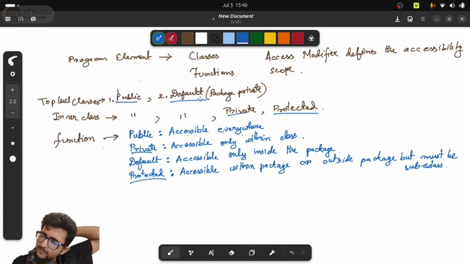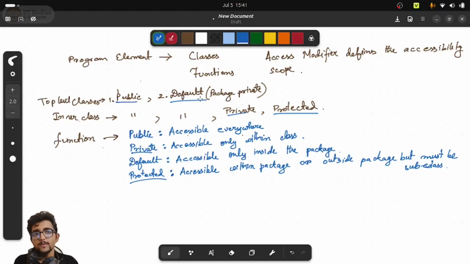See, the idea is basically the same. If you have a class which is default type, so you have defined the class as class something name, that class is by default default type, and that's why it is package private. That means you cannot access that class outside the package. As I told you, there are two ways to import packages: either you write an import statement or you mention the fully qualified name of the class with the package name. Now, if you have a default class which you are trying to access within another package, that is not allowed. So you cannot import any default class from another package, or write the fully qualified name of any default class from another package.